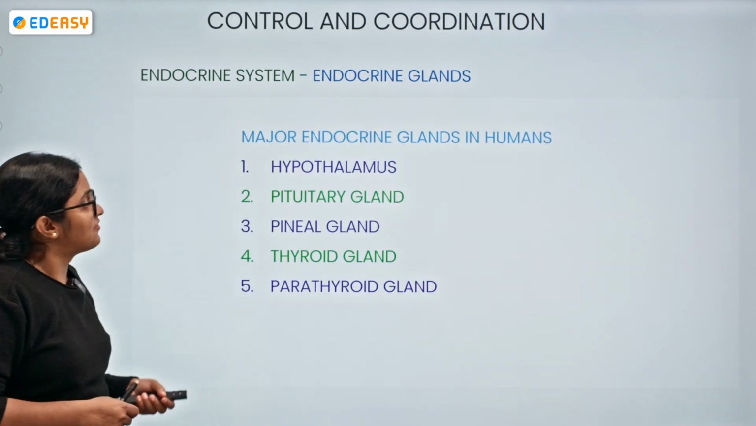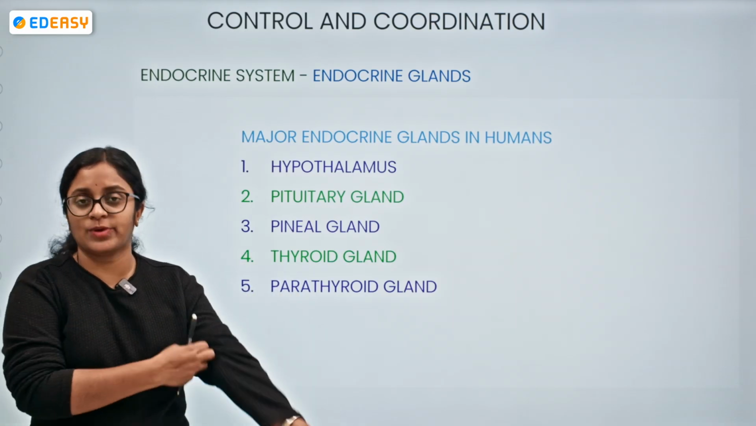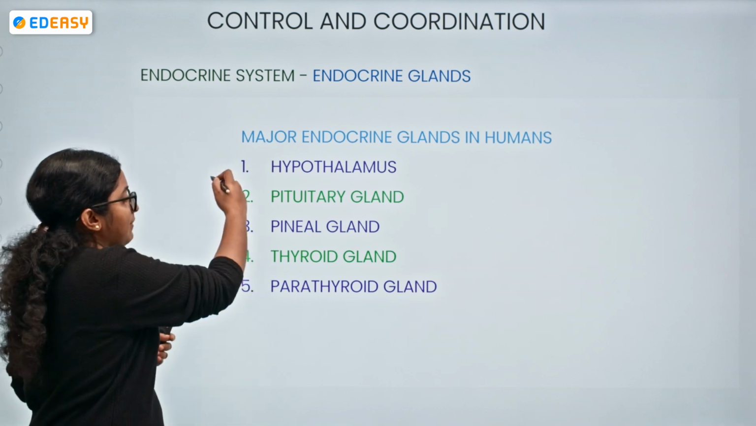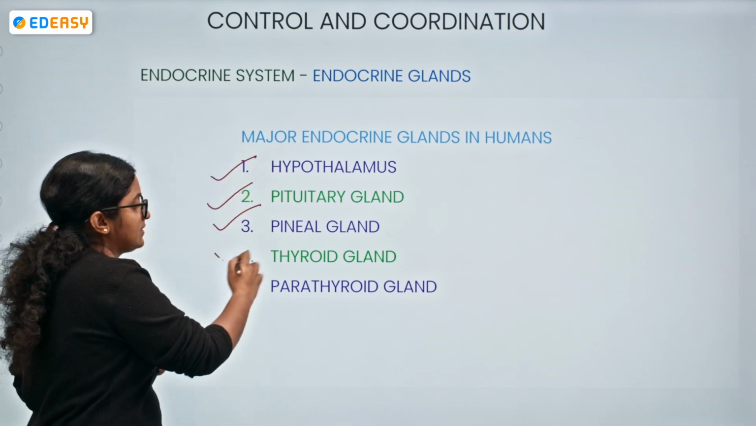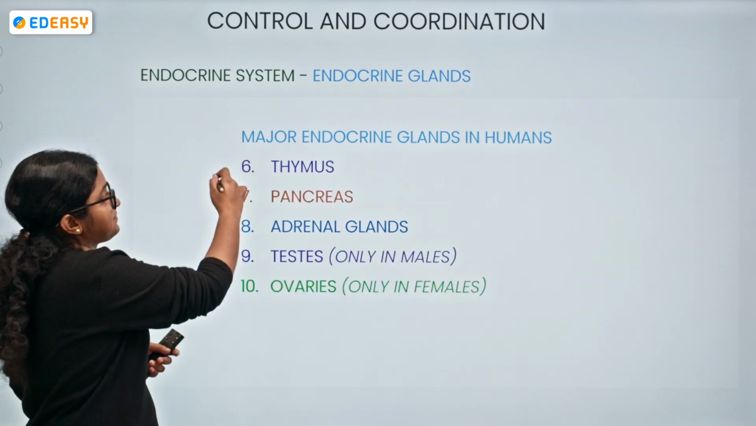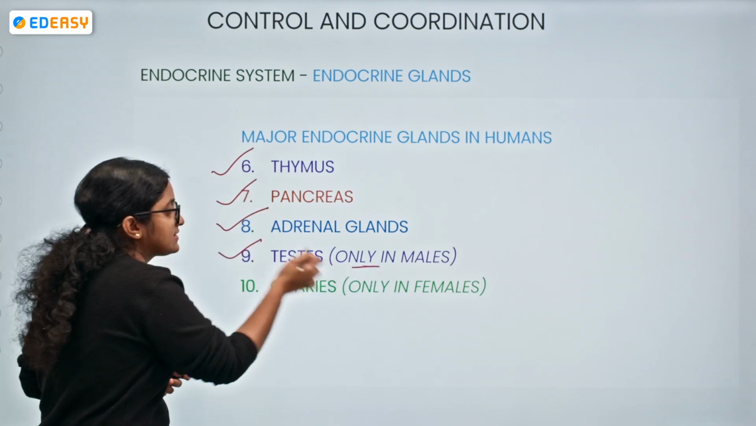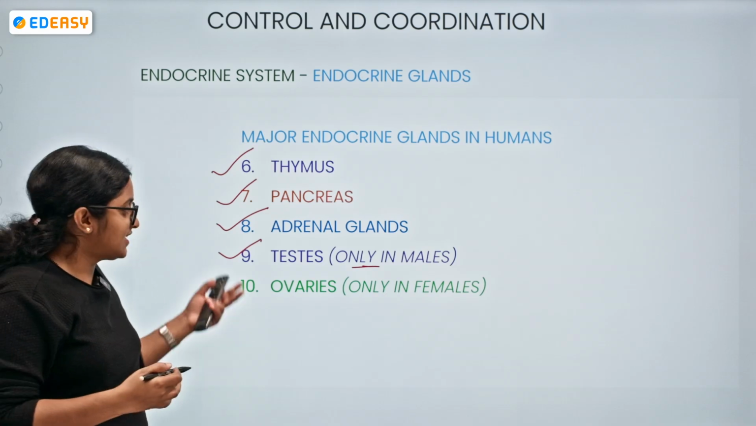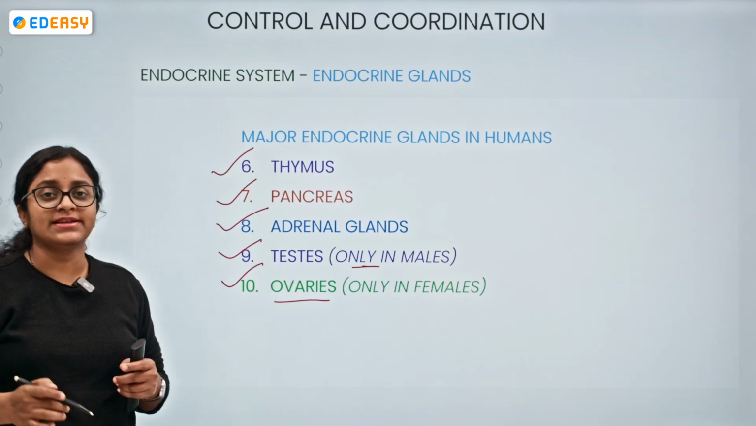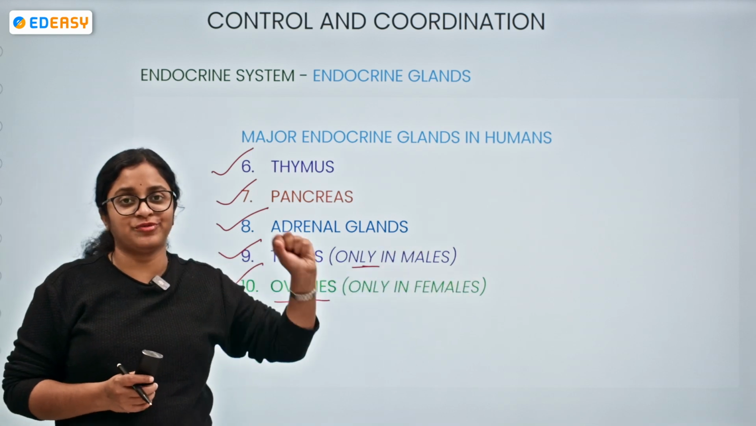Now, coming to the endocrine glands, the major endocrine glands with respect to the human body. This is what is important as per our standards. So, we have the hypothalamus, pituitary, pineal gland, thyroid gland, parathyroid gland. And what else do we have? We have thymus, pancreas, adrenal glands, the testes being present only in males. This is a cautionary statement: only in males the testes are present, and the ovaries are present only in females. These are the major endocrine glands in humans.